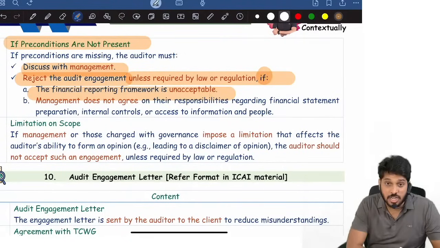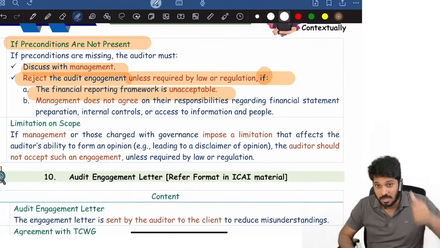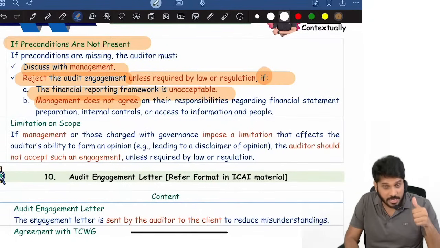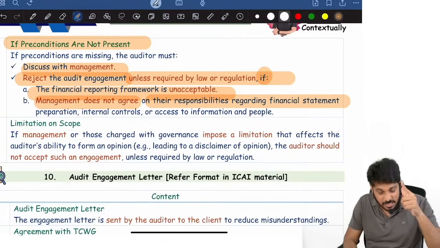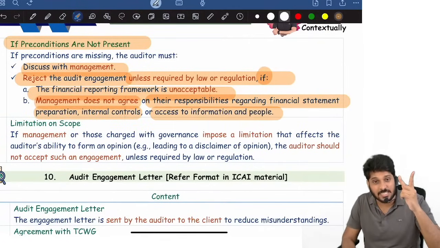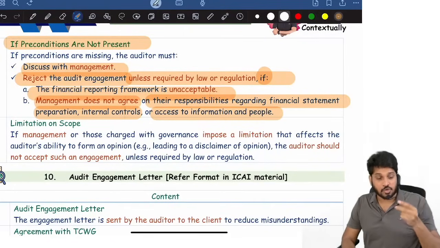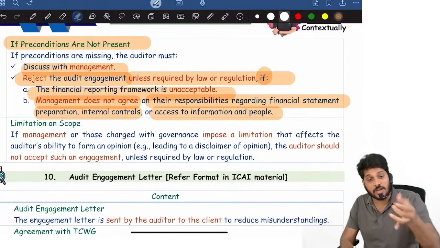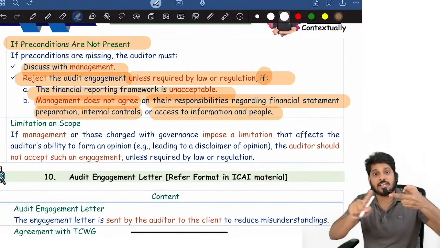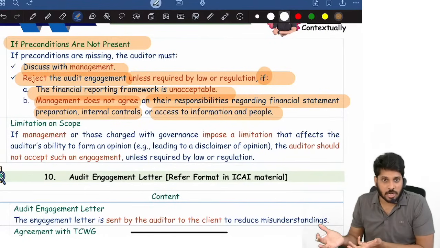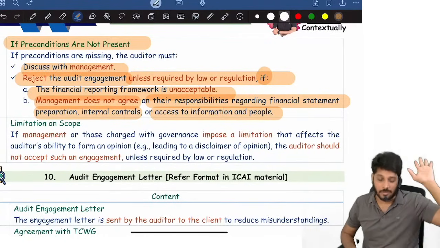When will you reject? One, the financial reporting framework is unacceptable. Two, management does not agree on responsibilities regarding financial statements, internal controls, and access to information, records, documents, people. In all these cases, preconditions are not present, so reject the audit.